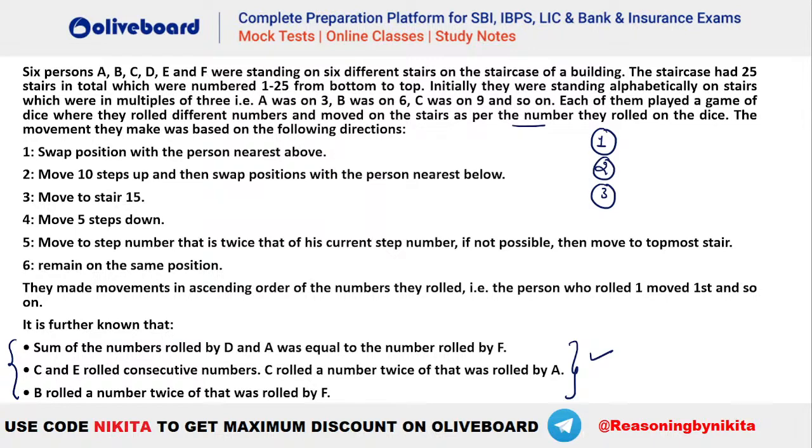Because the movement is dependent on the numbers here. So first you have to find the numbers that they roll, and then as per the number you have to make the final movement. Initial is already known, that is A has to be 3, B has to be 6 and so on. So there is no tension about the initial, right? So you can see initial we already know. We have to then find the numbers that they roll, and as per the numbers rolled we have to make the movement that is based on these particular rules here. Okay.